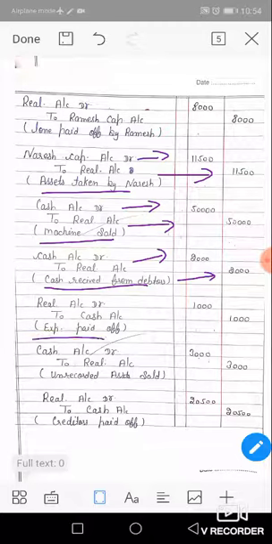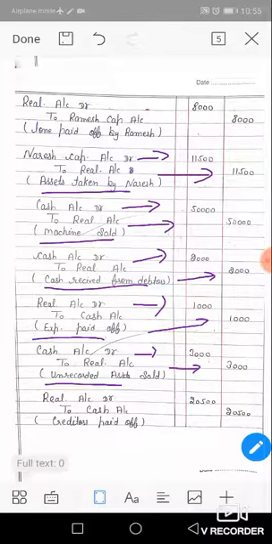Okay. Next, realization expense paid by the firm, amount rupees 1,000. Expense paid is transferred to the realization account DR side. Realization account DR to cash, amount rupees 1,000 paid for expense. Okay. Now next, an unrecorded investment sold for rupees 3,000. Any unrecorded asset sold at the time of realization, the total amount of this type of asset is credited in the realization account. Then the journal entry is cash account DR to realization account, amount rupees 3,000.